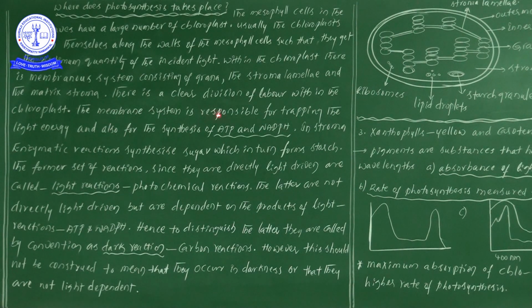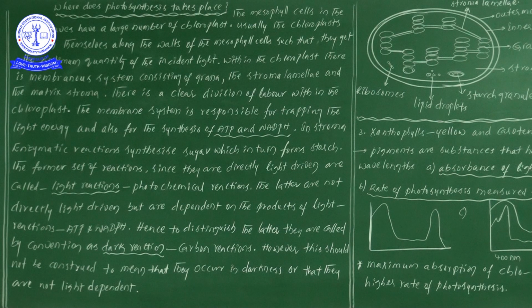The membranous system is responsible for the trapping of light energy and also for the synthesis of ATP and NADPH. So here we are getting one important point: by the process of light energy, on the thylakoid membrane, when the thylakoid membrane receives the light energy, which ones are going to be synthesized? ATP as well as NADPH. So ATP as well as NADPH are going to be synthesized in the light reaction.